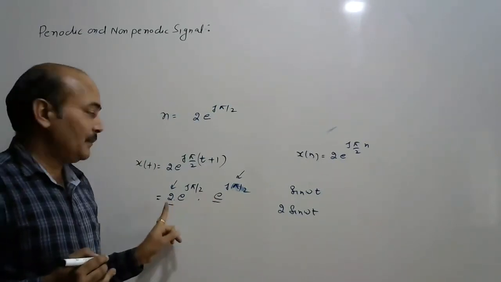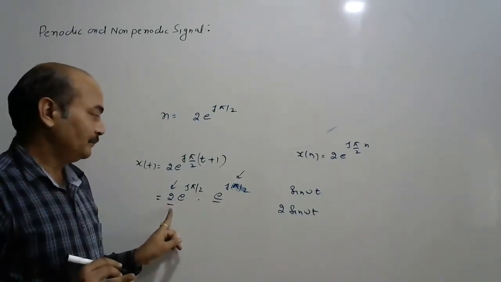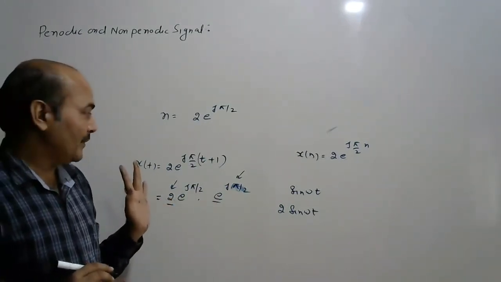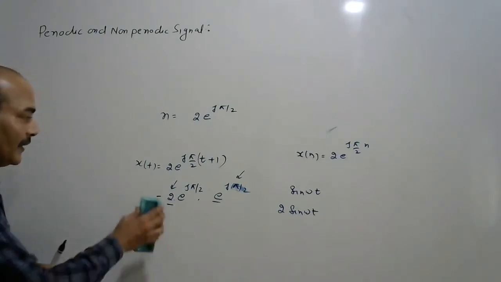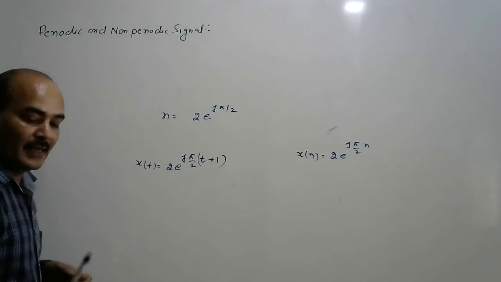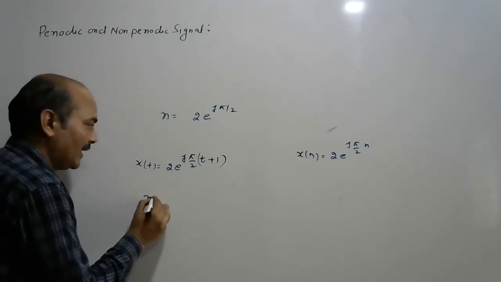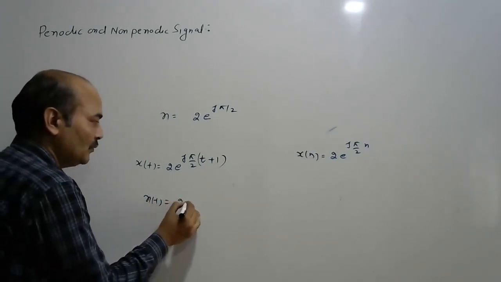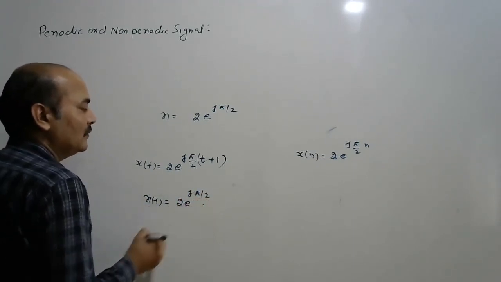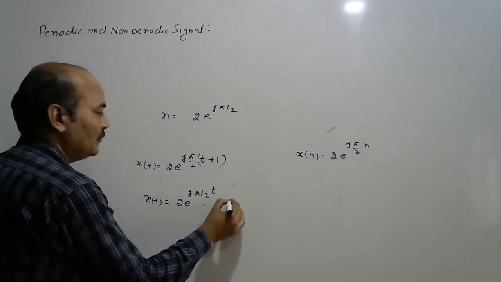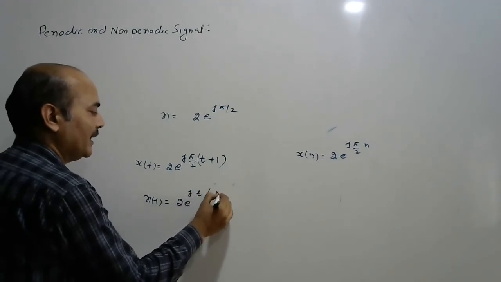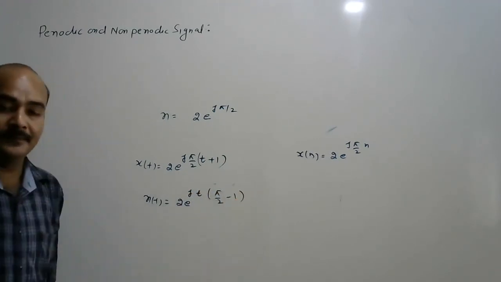2 e to the power j pi by 2, this is the constant, and it does not change the time period. Now, if we find the time period of x(t) equal to 2 e to the power j pi by 2 into t, where t is outside the bracket and this is pi by 2 minus 1.